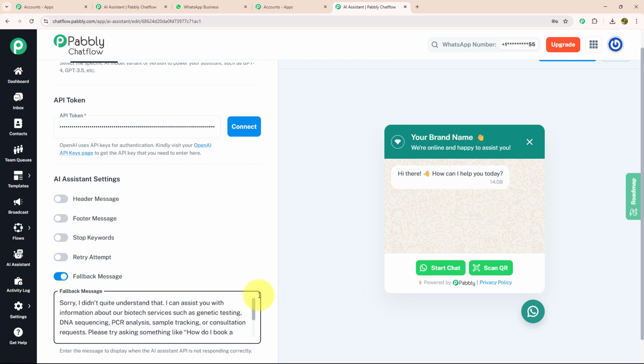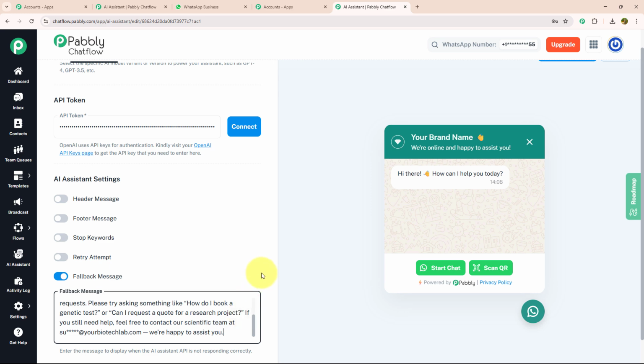I can assist you with information about our biotech service such as genetic testing, DNA sequencing, PCR analysis, sample tracking, or consultant request. Please try asking something like, how do I book a genetic test, or can I request a quote for a research project? If you still need help, feel free to contact our scientific team at support@yourbiotechlab.com. We are happy to assist you.